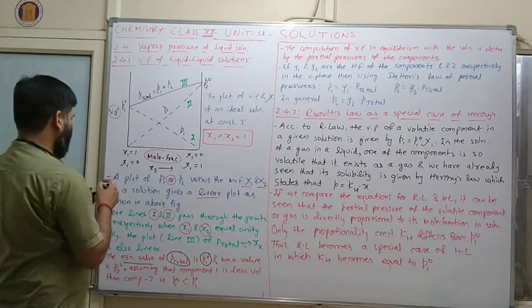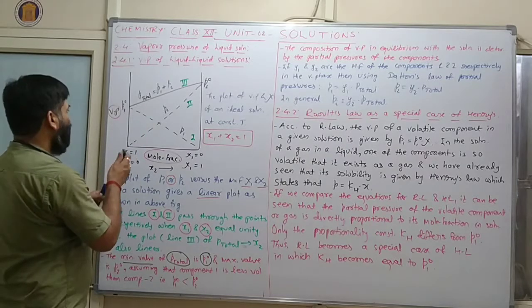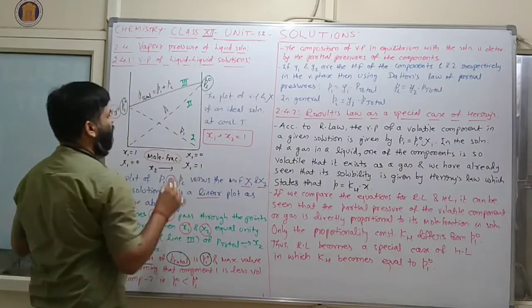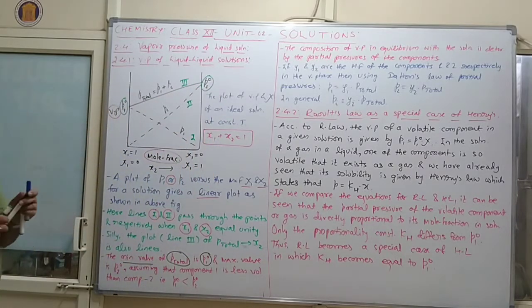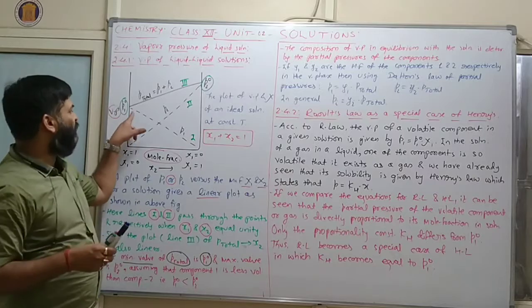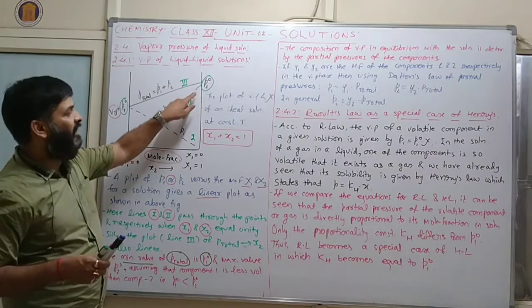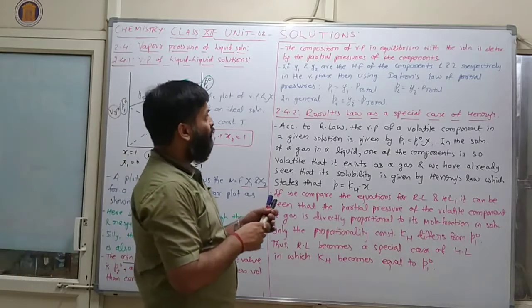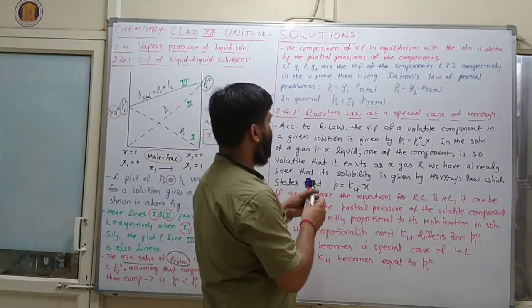See, this is vapor pressure. So component 1 means solute and this one is solvent. So on the basis of this graph, we can say that component 1 is less volatile as compared to component 2. Clear?